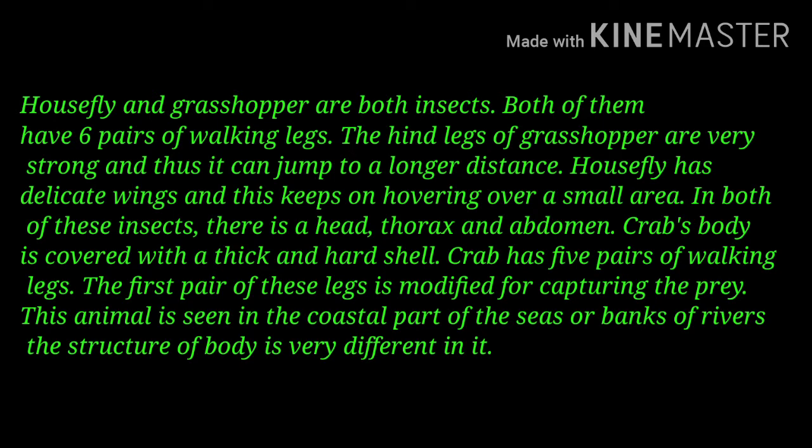Crab's body is covered with a thick and hard shell. Crab has five pairs of walking legs. The first pair of these legs is modified for capturing prey. This animal is seen in the coastal part of the seas or banks of rivers. The structure of the body is very different in it.